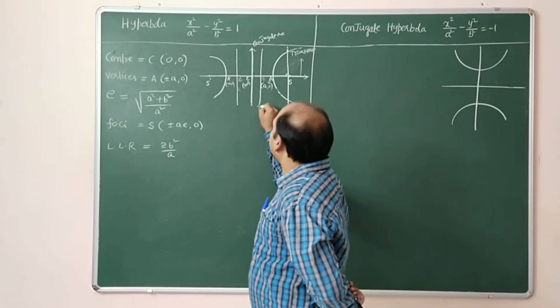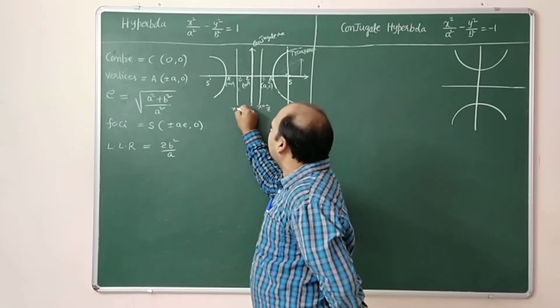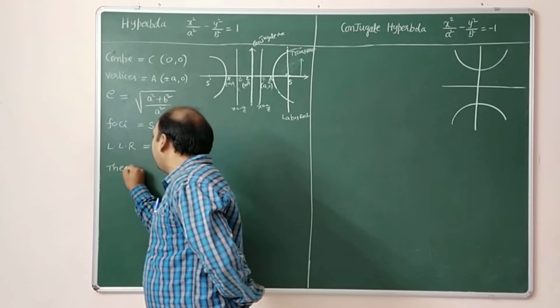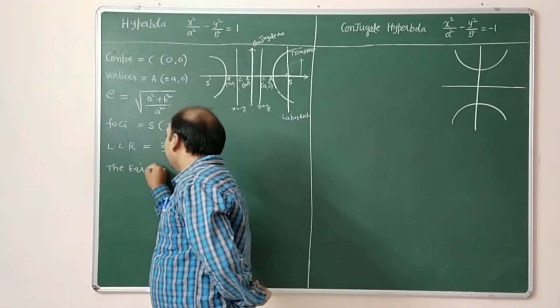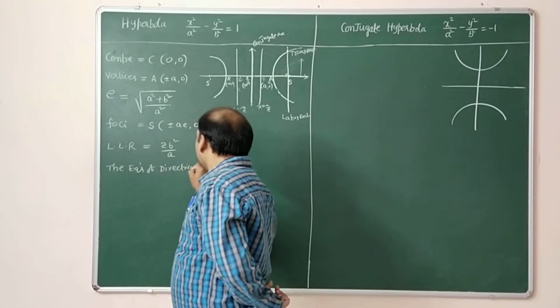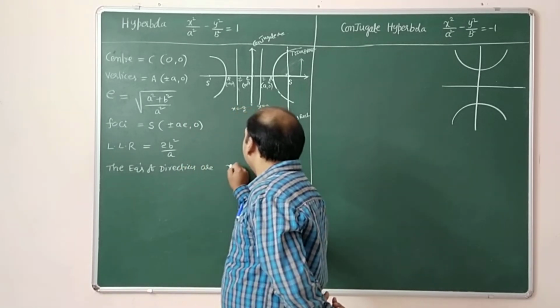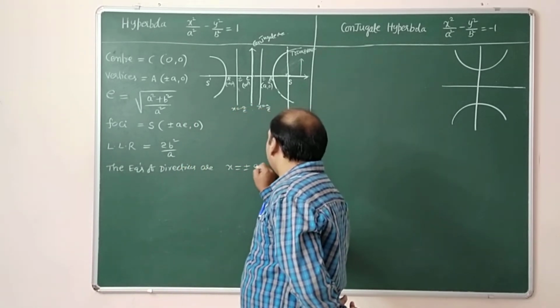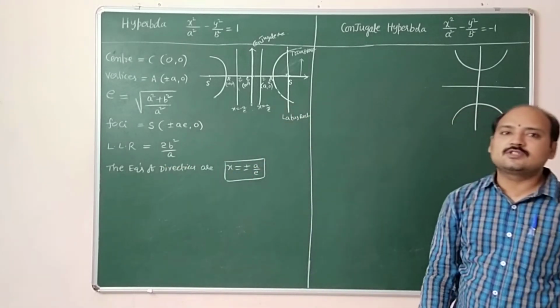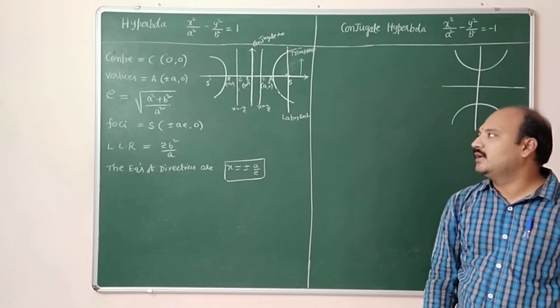So this is x is equal to A by E, and this is x is equal to minus A by E. So the equations of directrices are x is equal to plus or minus A by E.